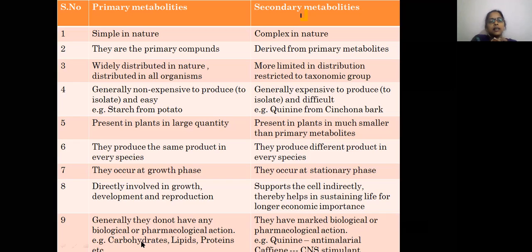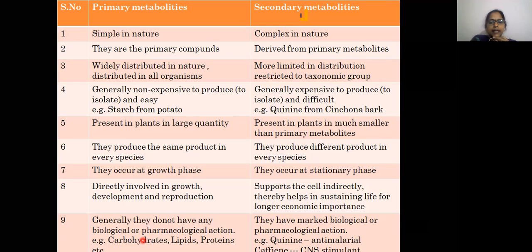And the last point. Primary metabolites do not have any biological or pharmacological action. They might be involved in the growth and development of living organisms, but they do not possess any pharmacological or medicinal properties.